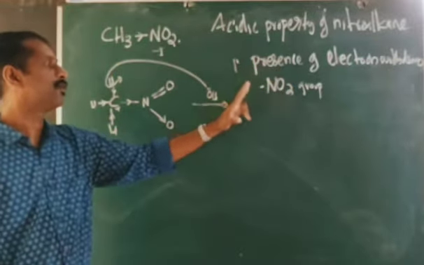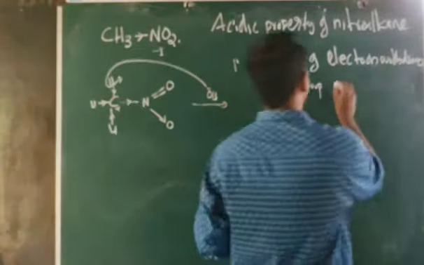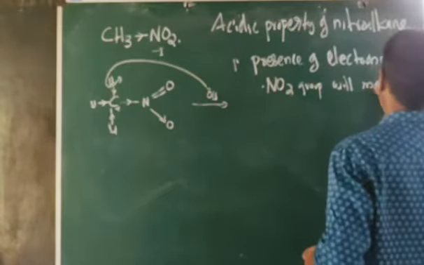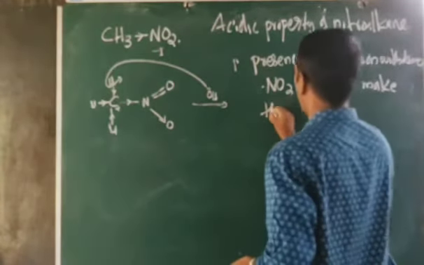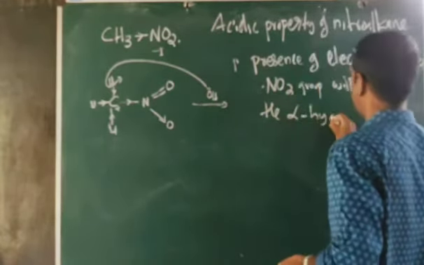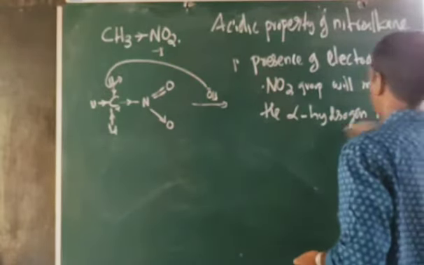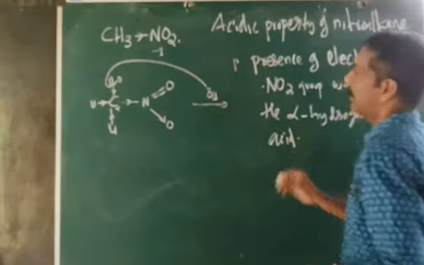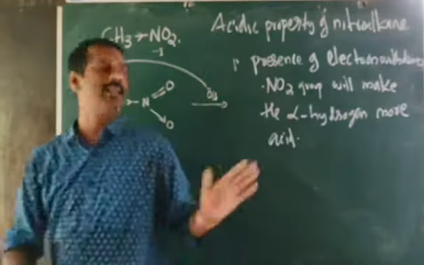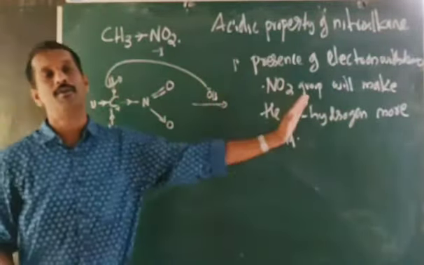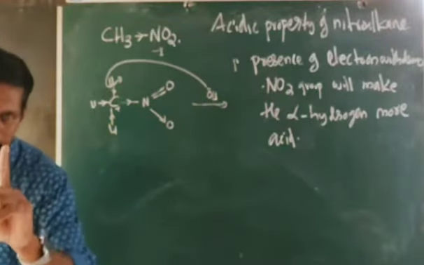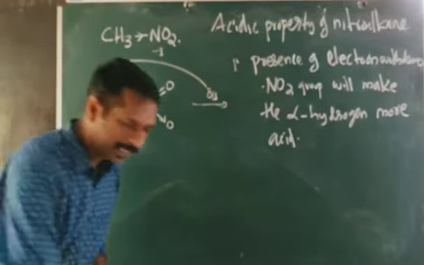Presence of electron withdrawing NO2 group will make the alpha hydrogens more acidic. That means if a base comes, what will happen? Immediately that hydrogen can be removed due to the presence of the NO2 group. This is the first reason. Now the second reason.